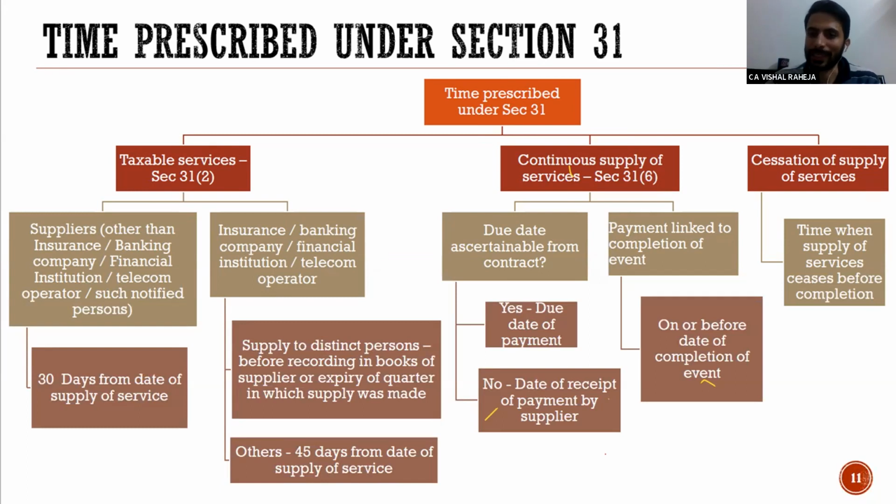So the law says in those situations where due dates are ascertainable from the contract, then the date of payment shall be treated as the date on which invoice is to be raised. In case the contract doesn't provide the due date, in that situation, the due date of payment by the supplier shall be treated as the date on which invoice is to be raised.